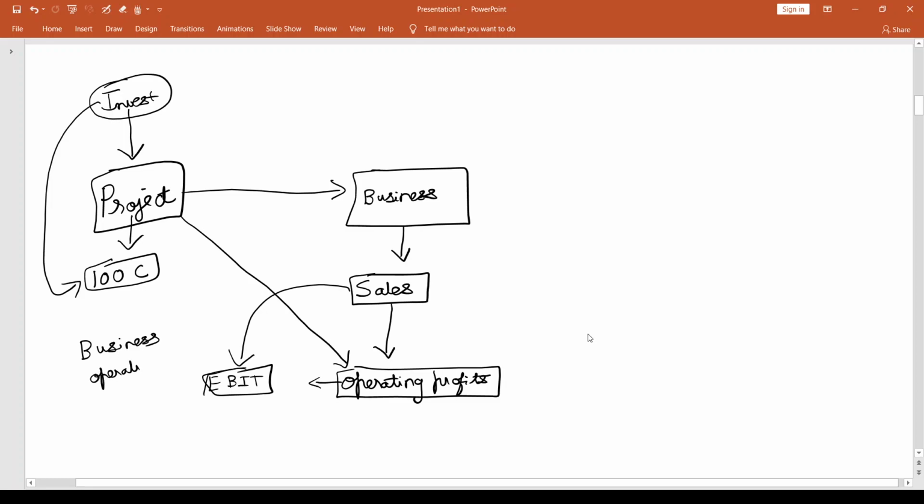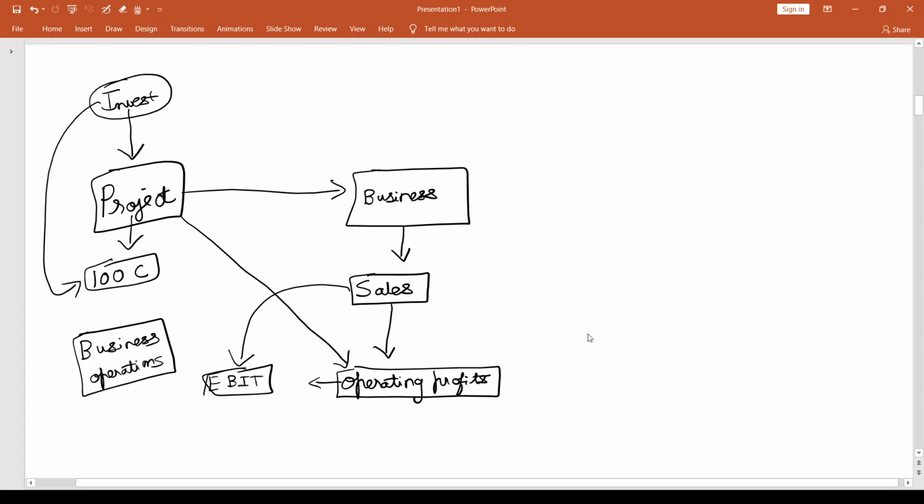Since everything is just to do with the business operations, I am not really bothered about how I am raising finance, whether I got this entire 100 crores as a bank loan or whether I put in my own money. I don't really bother, because from sales to business operations, the financing part is irrelevant for discussion. But after getting operating profits, how is it going to be translating into further levels of profits? That is where this EBIT to EPS analysis is going to help.